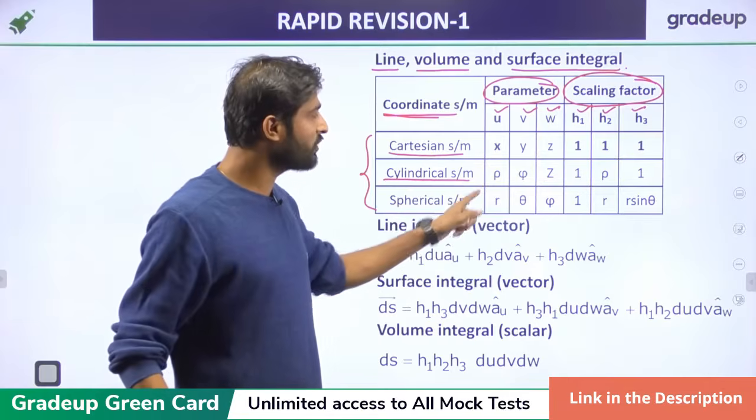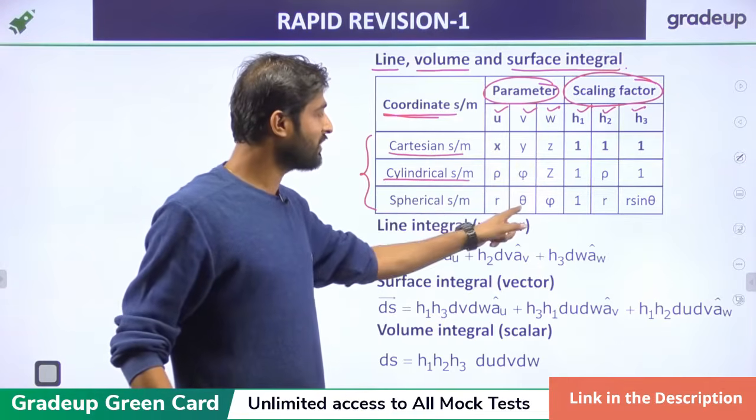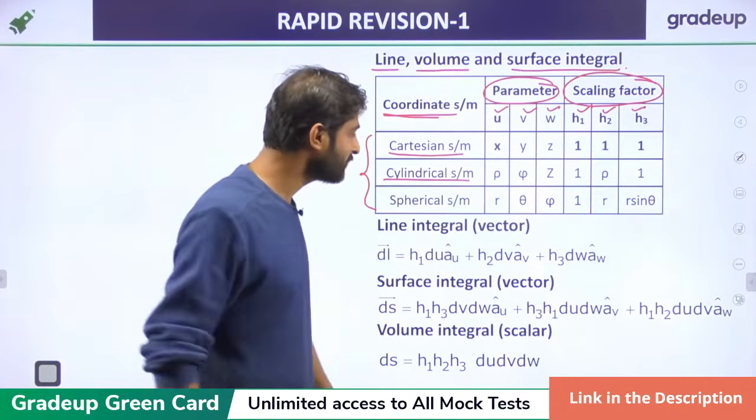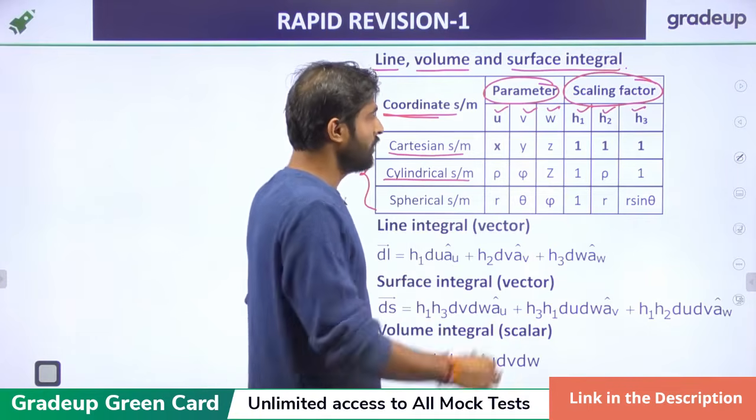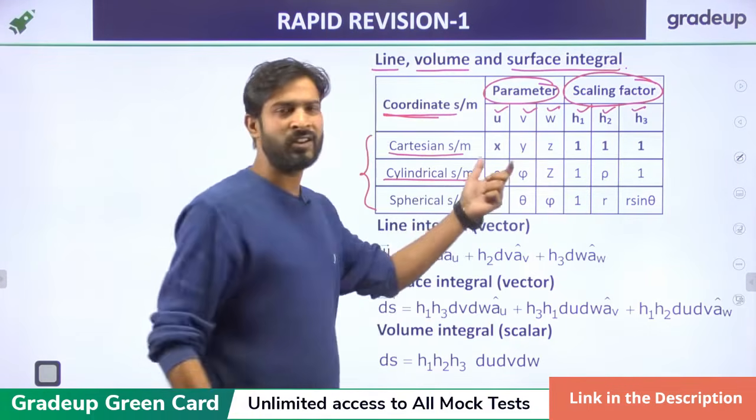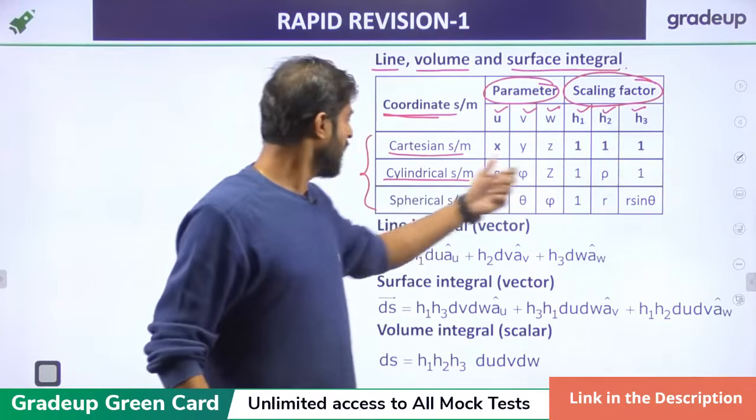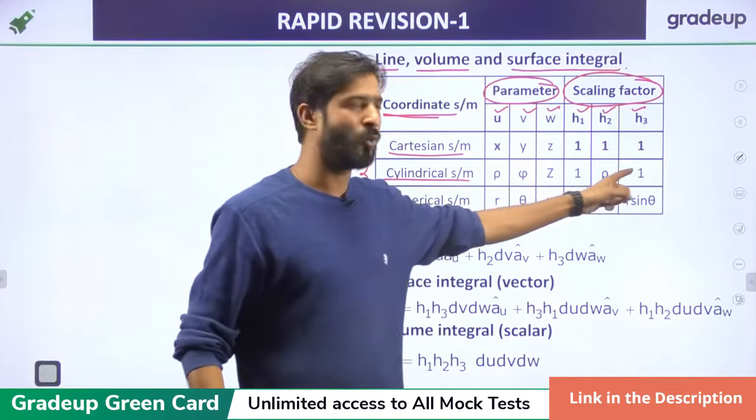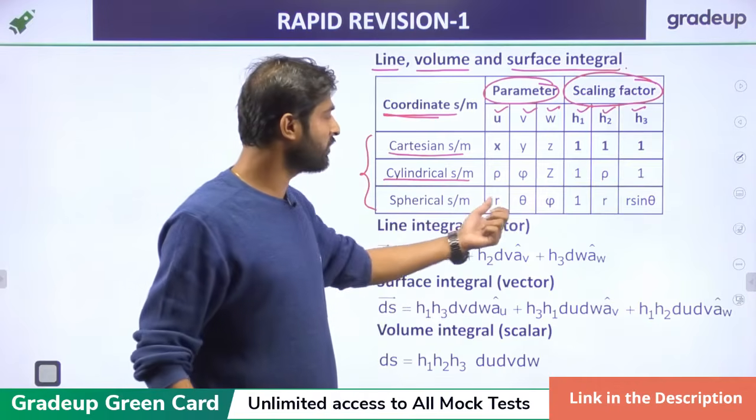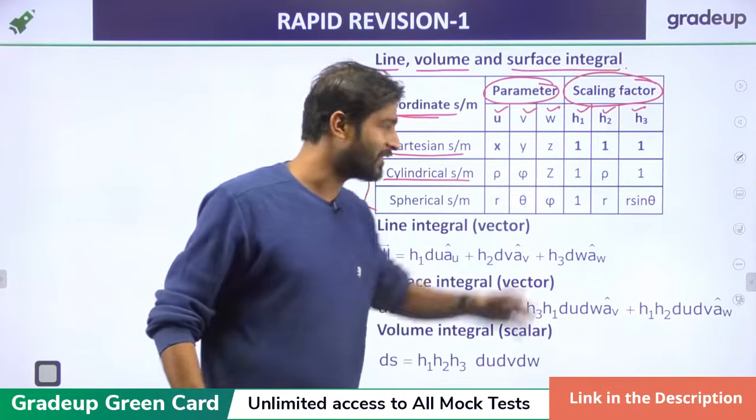Now in the spherical coordinate system, u is r, v is theta and w is phi, right? The scaling parameters for the Cartesian system are 1, 1, 1, for the cylindrical coordinate system they are 1, rho, 1, and for the spherical coordinate system they are 1, r, r sine theta.